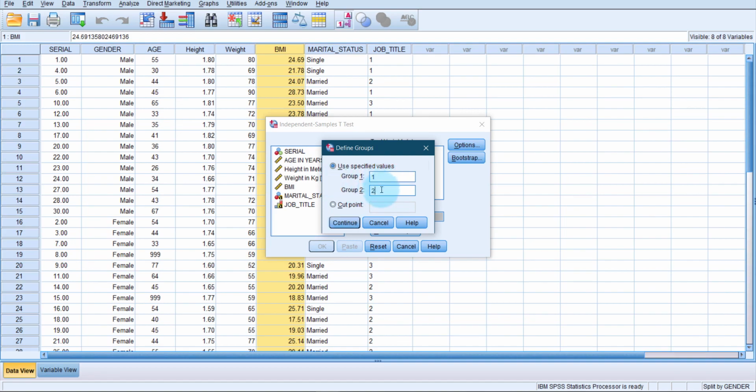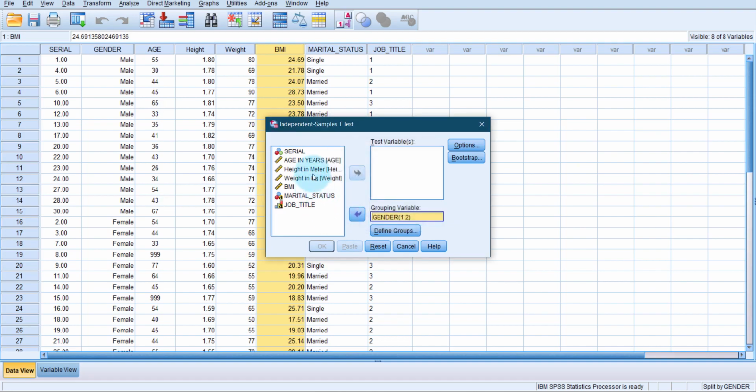So I have written these numbers in group 1 and group 2. So I have defined two groups. Now I will click continue. Then I will put our test variable. Our test variable is BMI. Basically I have to do nothing else. I just have to click OK.